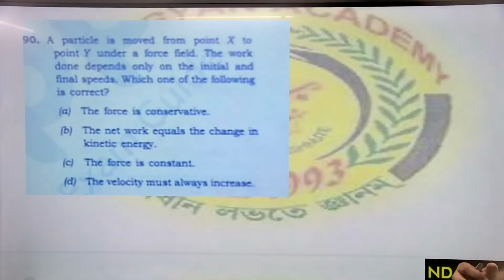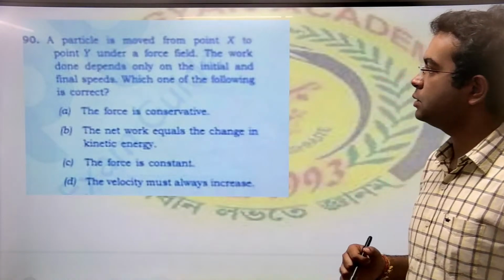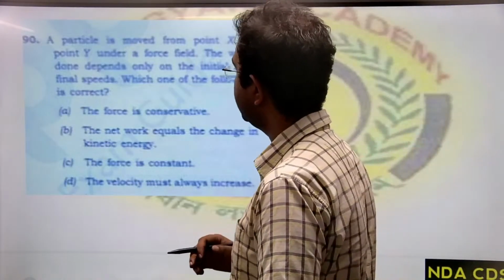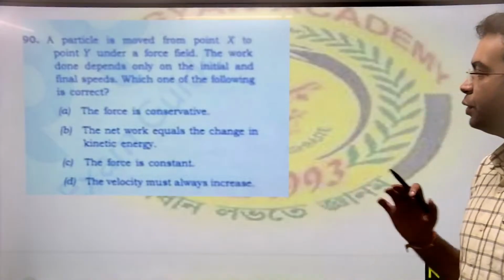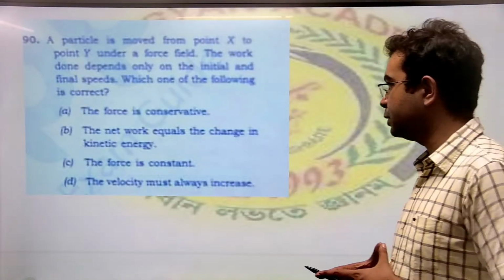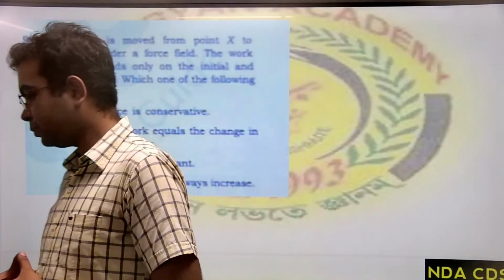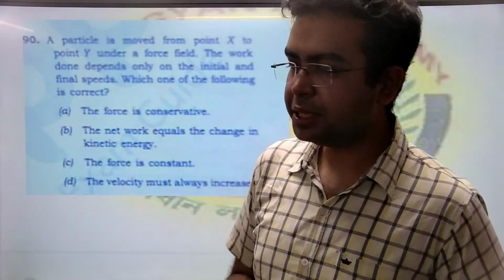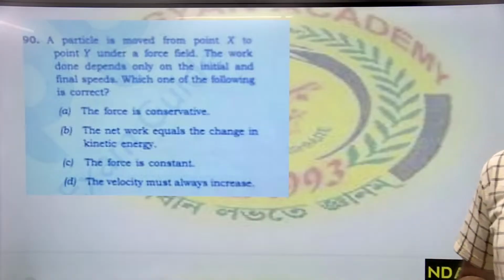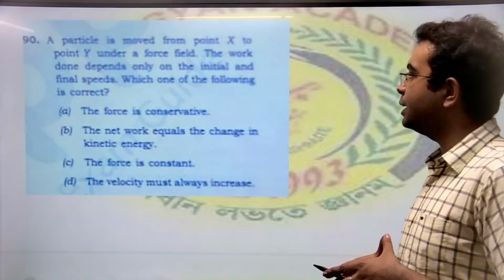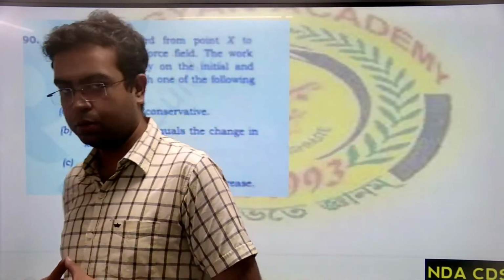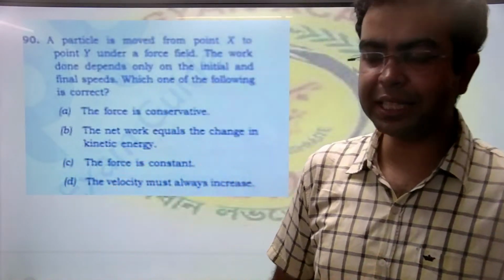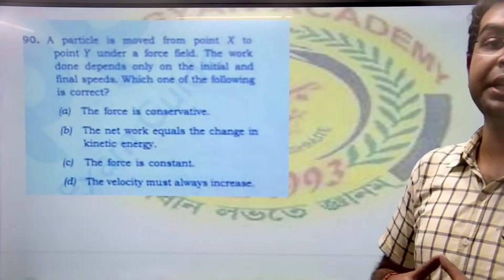Coming to the next question, a particle is moved from point X to point Y under a force field. The work done depends only on the initial and final speed. Which of the following is correct? We have to know energy is always conserved. ठीक है, energy can neither be created, it cannot be destroyed. ठीक है, तो जब भी मैं वर्क डन करके किसी चीज का स्पीड बढ़ा रहा हूं, तो उसका काइनेटिक एनर्जी भी बढ़ेगा. Now the kinetic energy increasing does not mean कि नया करके kinetic energy create होगी.